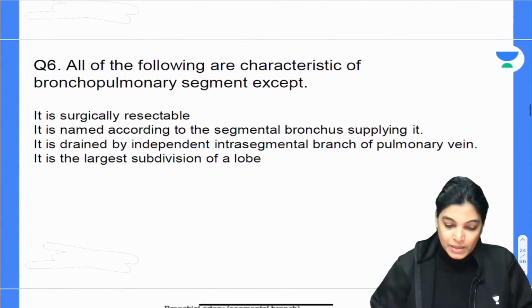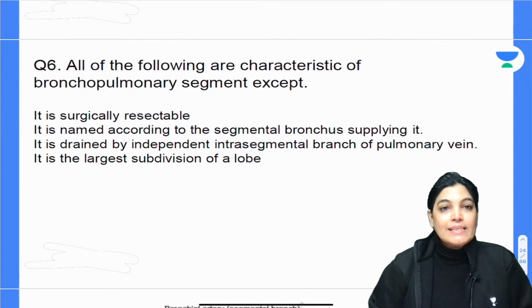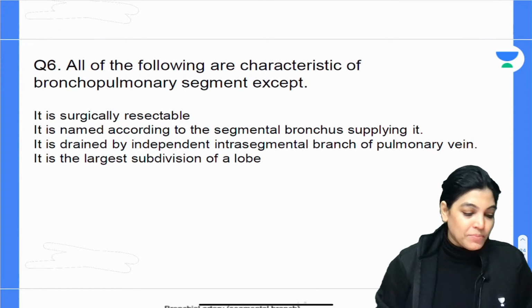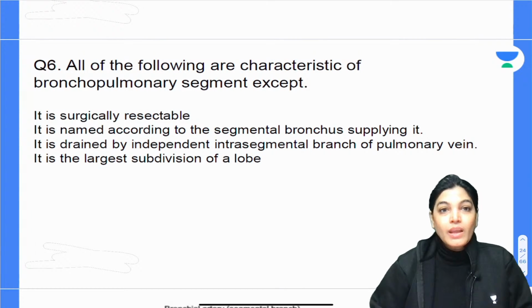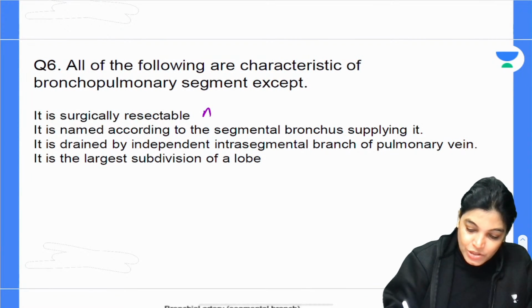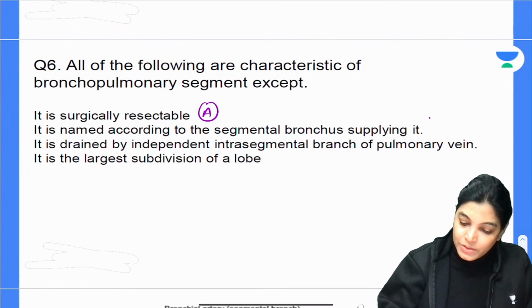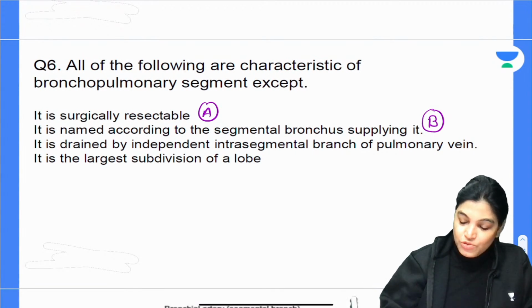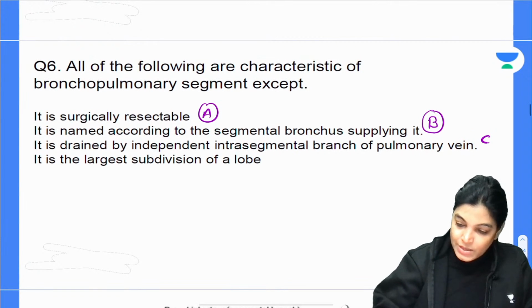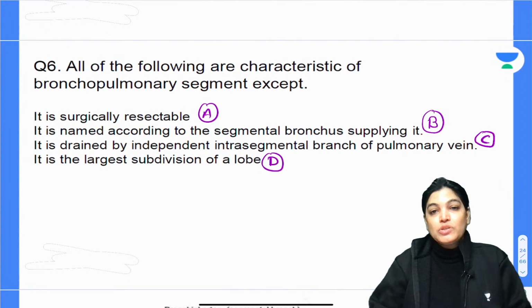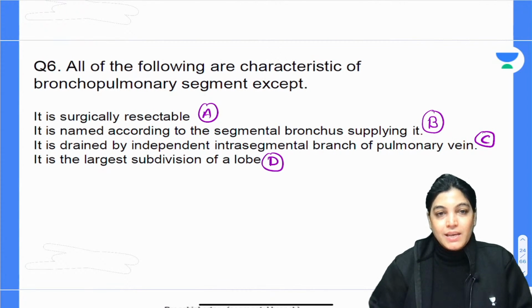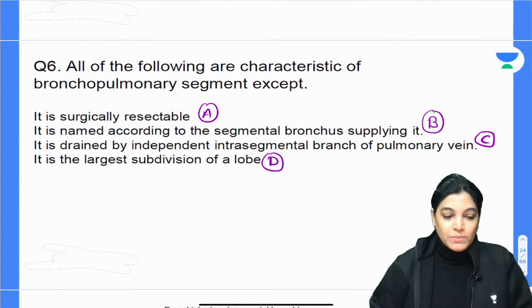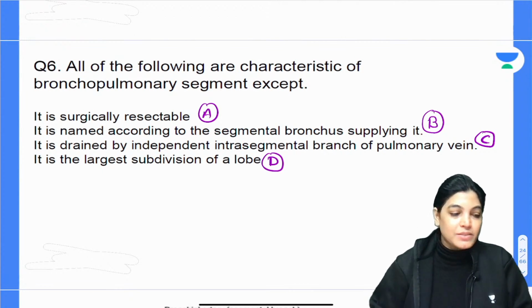All of the following are characteristic features of bronchopulmonary segment except: option A, it is surgically resectable; B, it is named according to the segmental bronchus supply; C, it is drained by independent intrasegmental branch of pulmonary vein; and D, it is the largest subdivision of a lobe. Which is the best incorrect statement about bronchopulmonary segment? Please mark the correct answer.